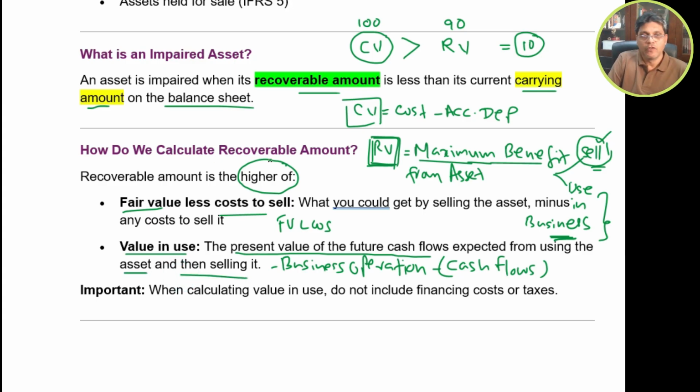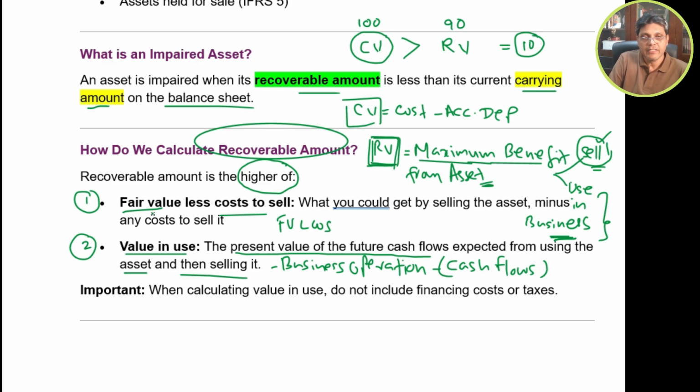So how do you calculate the recoverable amount? Recoverable amount is the maximum benefit from a particular asset. To determine this, you identify the fair value less cost to sell or the value in use in the business operation, and whichever is the highest, we select as the recoverable value.